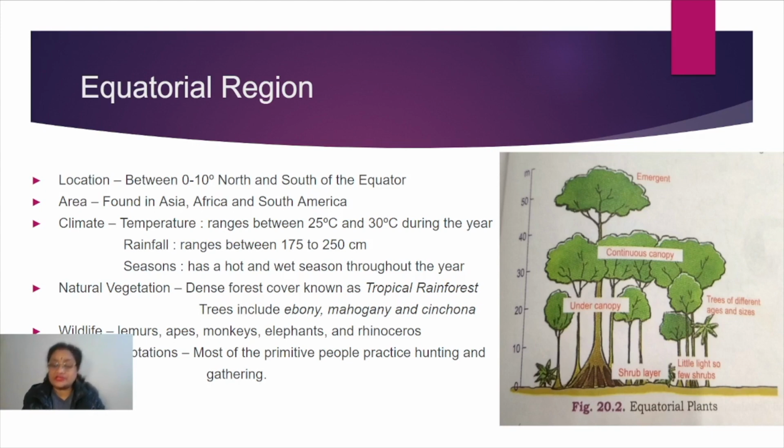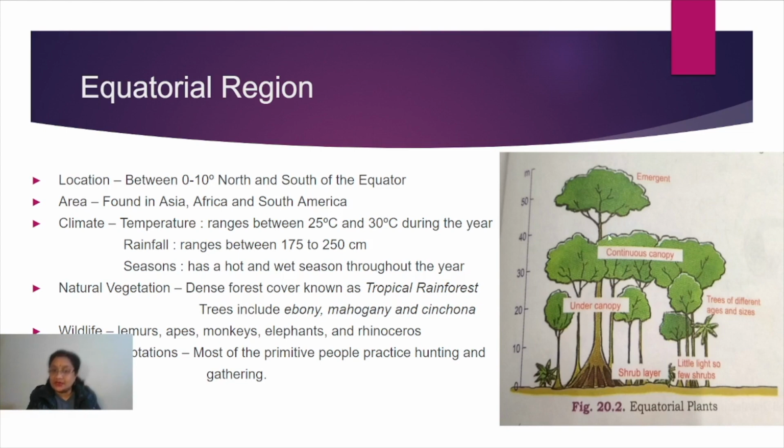Now the vegetation of the equatorial region is also called multi-layered. It is called multi-layered because it is found in different layers, of different heights. The tallest layer amongst all of these is called emergent. You can see the first layer, the highest one, in which you will find the trees reach 50 meters and above. Just imagine how tall these are, right? So these trees come under the category of emergent.